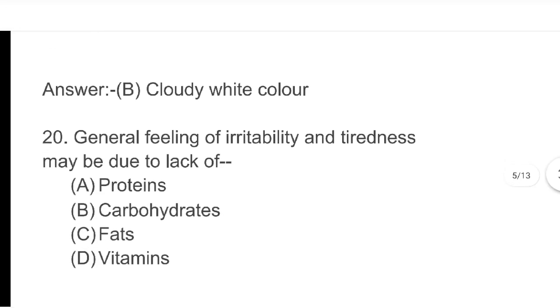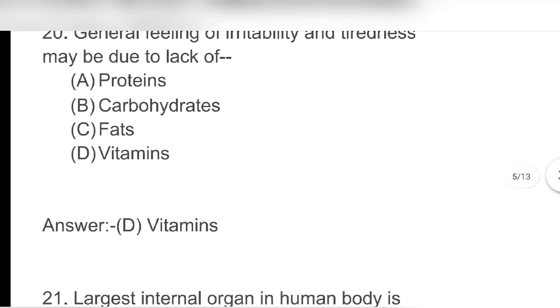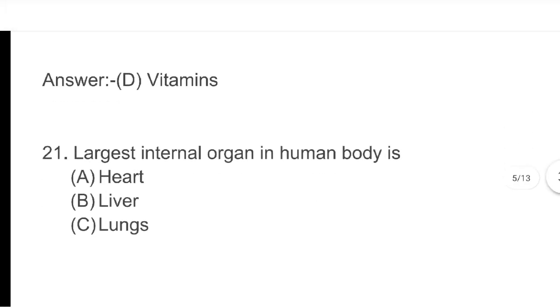Next, general feeling of irritability and tiredness may be due to lack of A. Proteins B. Carbohydrates C. Fats D. Vitamins. Answer D. Vitamins.